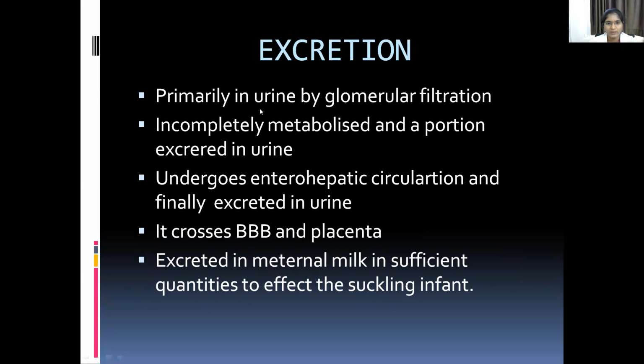Tetracyclines are primarily excreted in urine by glomerular filtration. It is incompletely metabolized and a portion of tetracycline is excreted in urine. It undergoes enterohepatic circulation and is finally excreted in urine. It crosses the blood-brain barrier and placenta. Some amount of tetracyclines is excreted in maternal milk. It causes teratogenic effects, and is present in sufficient quantities to affect the suckling infant also.